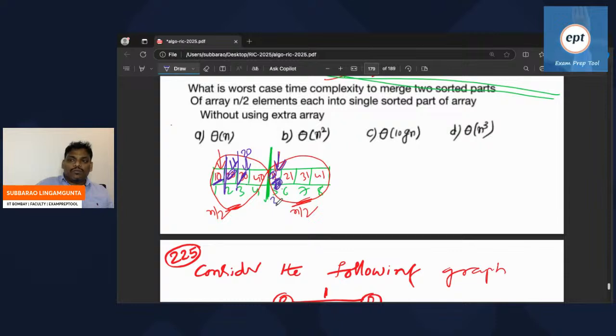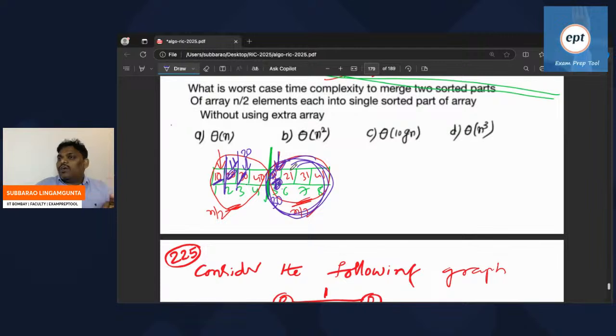Now observe here. This 30 came and disturbed this particular array, the already sorted part. When you are trying to merge within the same array, the already sorted elements are going to be disturbed and the order will be spoiled.